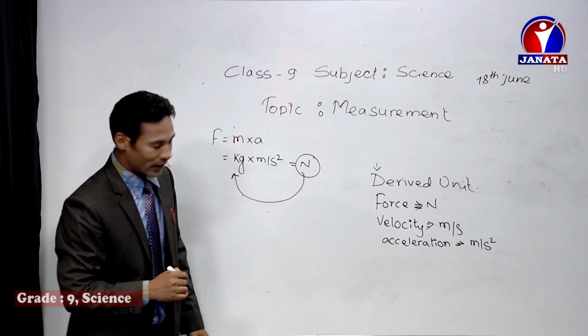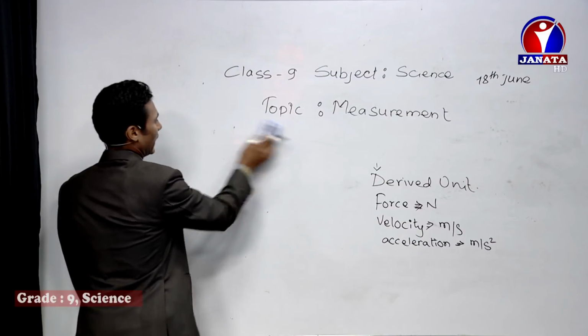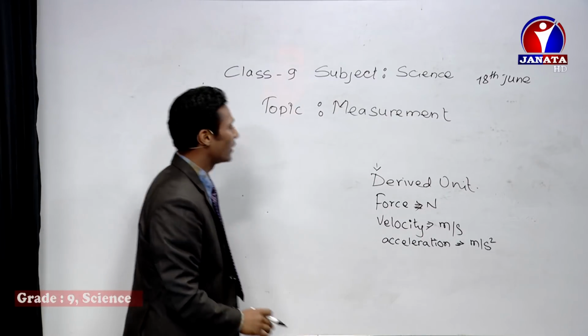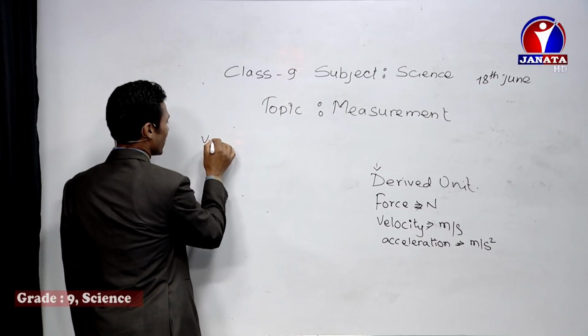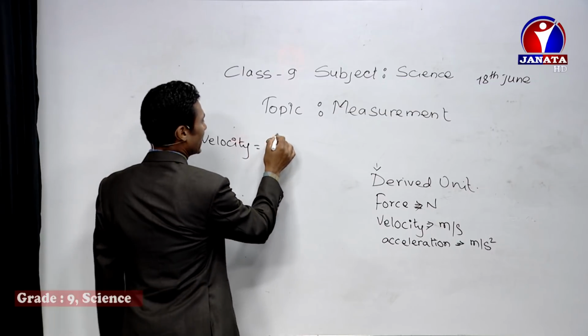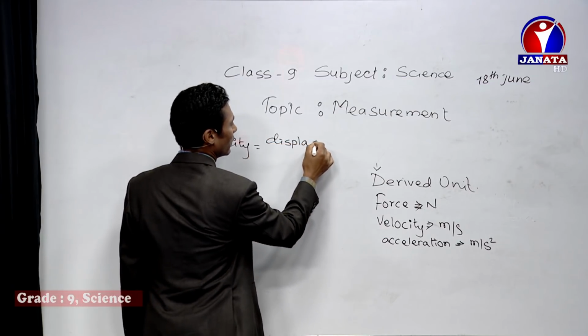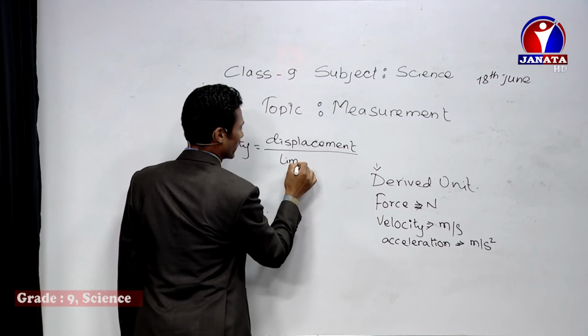Clear? Similarly, let's explain why the unit of velocity is called a derived unit. The velocity formula is displacement by time taken.